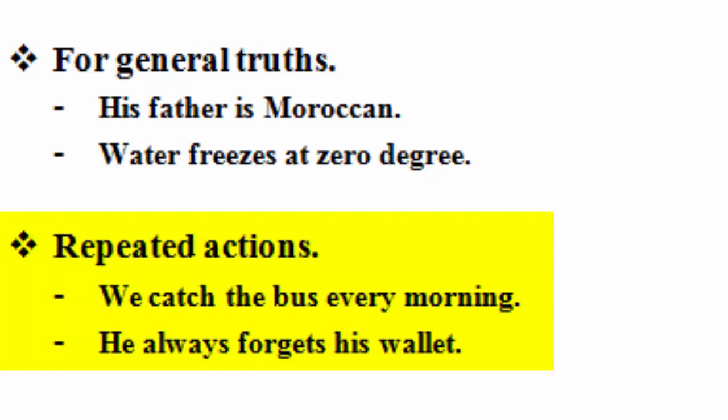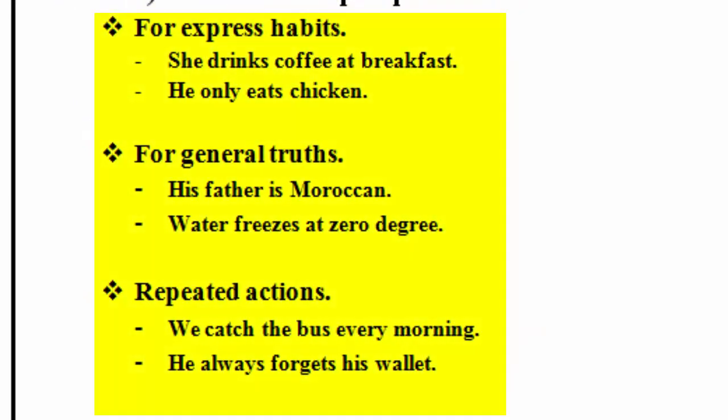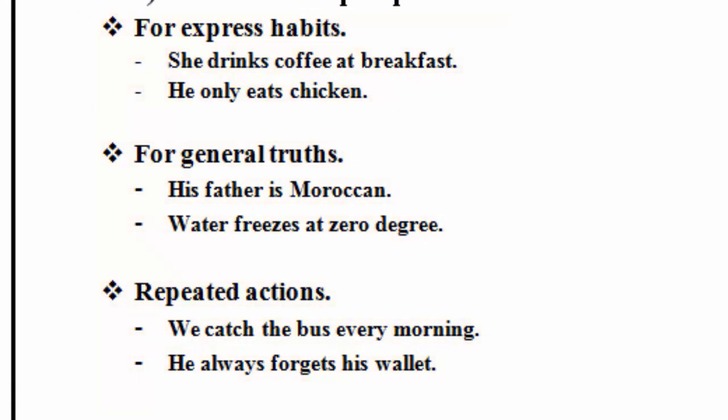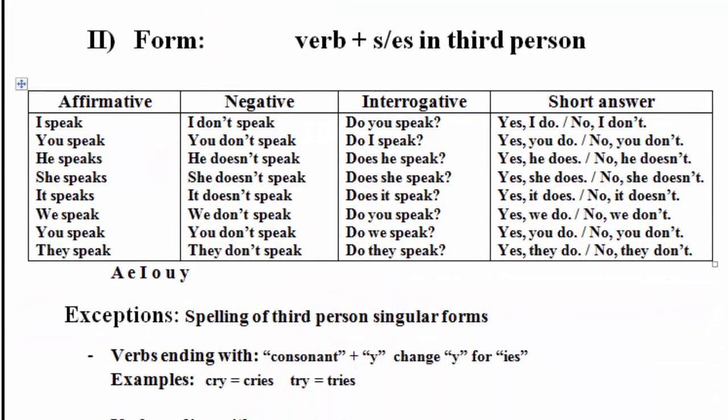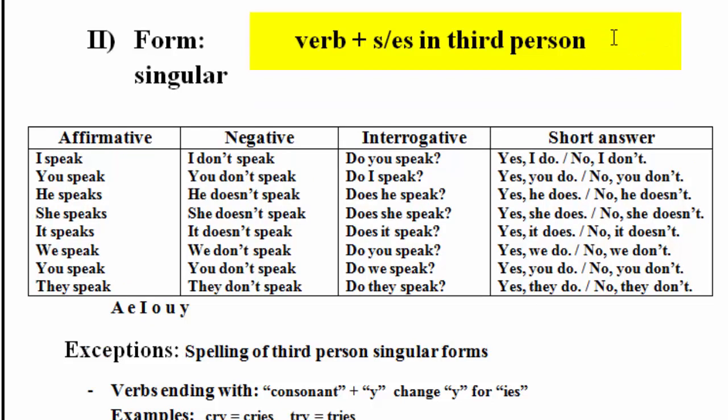Okay, so the three functions of simple present are to express habits or routines, general truths, or repeated actions. Now let's move to the forms of simple present, and here we know the problem of the third person singular.